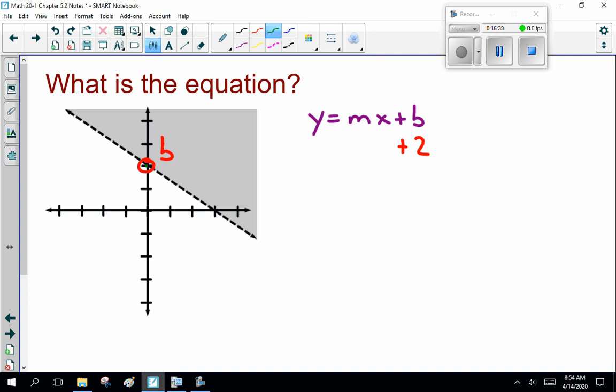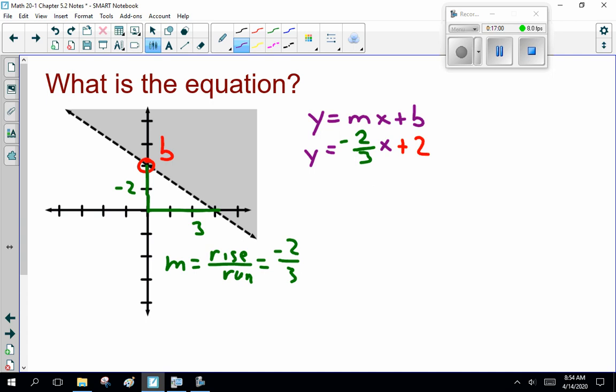So what can we say about our slope here? We go down 2, and we go across 3. So m is rise over run. Notice I said we went down 2, so that's -2/3. So this is -2/3. y equals -2/3 x + 2.